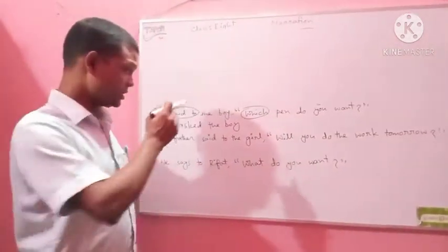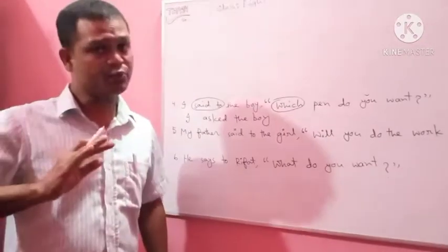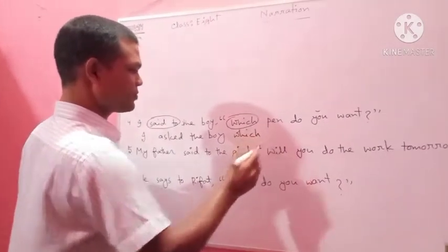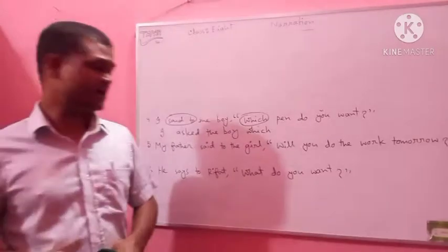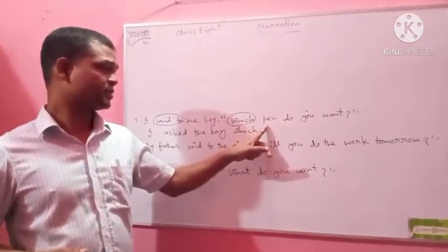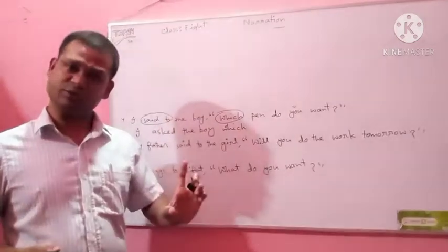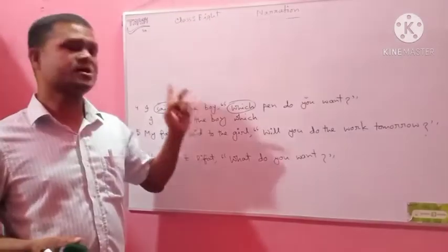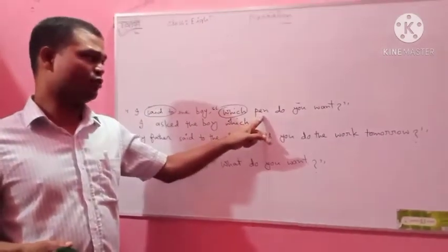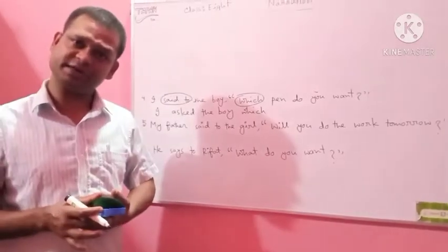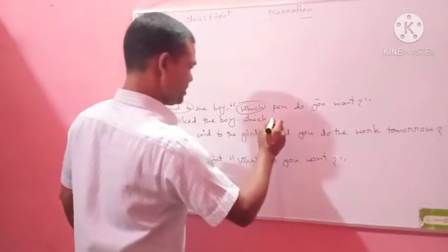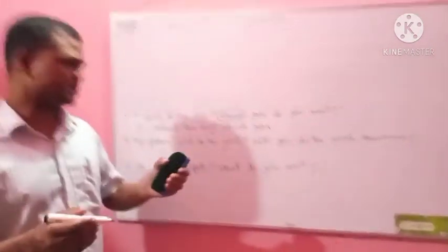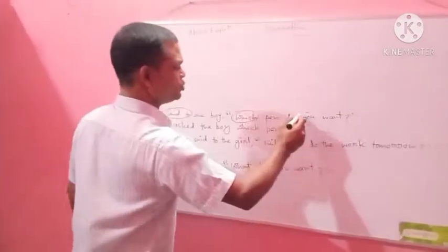So, to join the two parts of direct narration, if will not be used. In this case, which will be used. And remember one thing, after which any noun is used. Okay. And to make it indirect narration, that noun is not separated from the WH question regarding word. So which pen, these two words will be used at the same time.